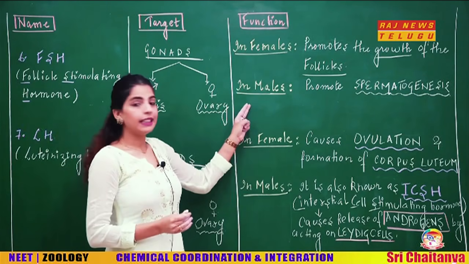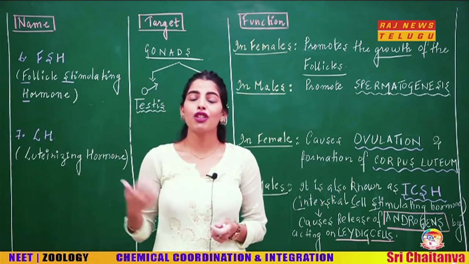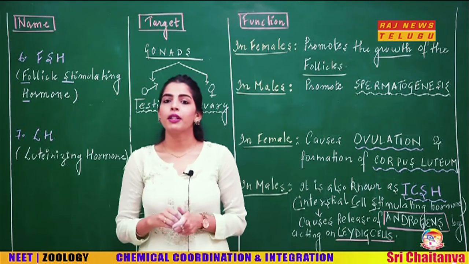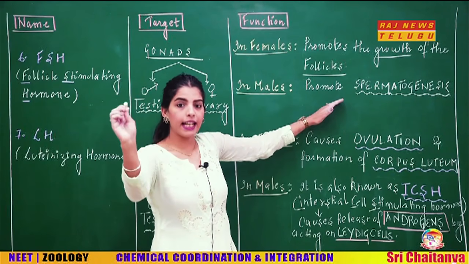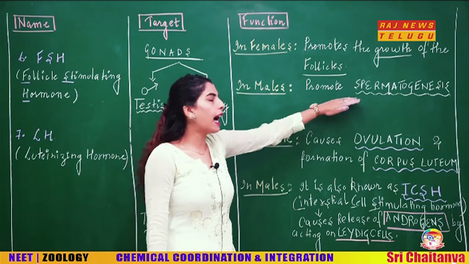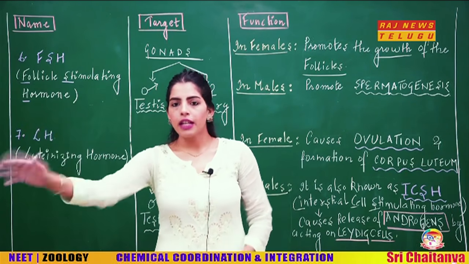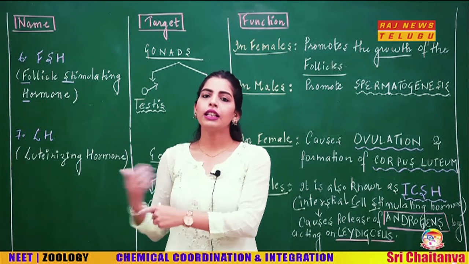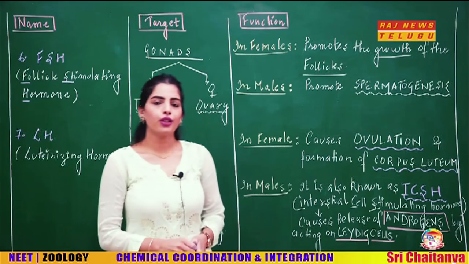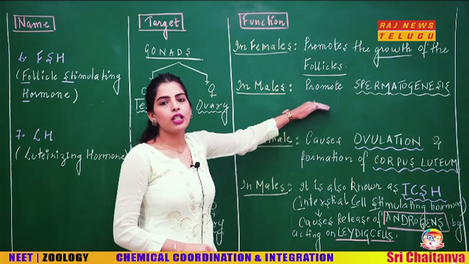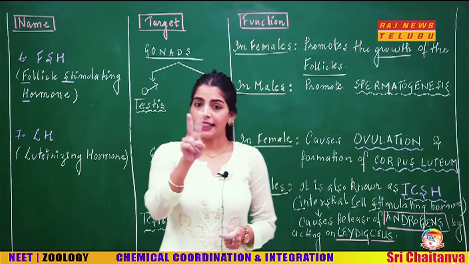When you look at the males, what is it going to cause? It is going to cause the formation of sperms, and this formation of sperms is called spermatogenesis, the entire process that you are going to study in detail in human reproduction. So that means FSH in females is going to cause the growth and development of the follicles, whereas FSH in a male is going to cause the promotion of spermatogenesis.